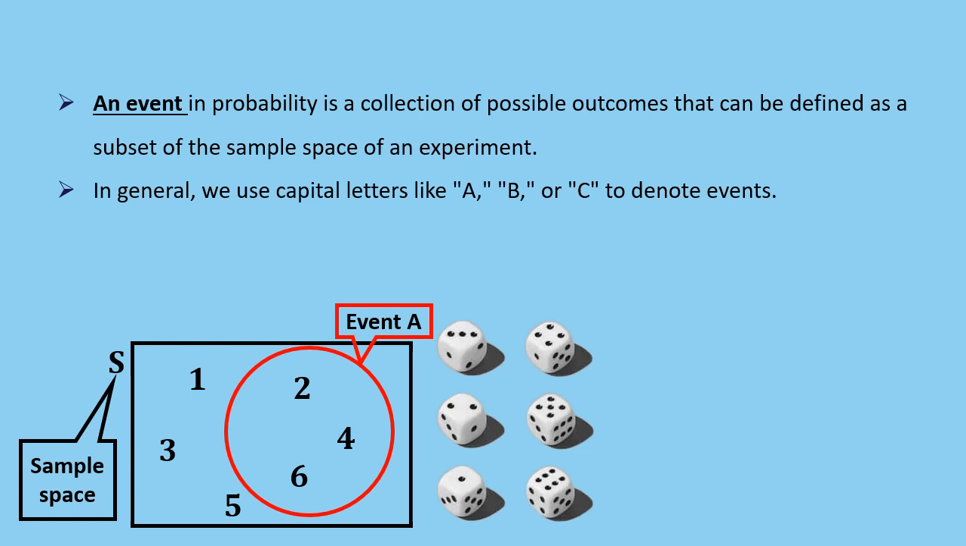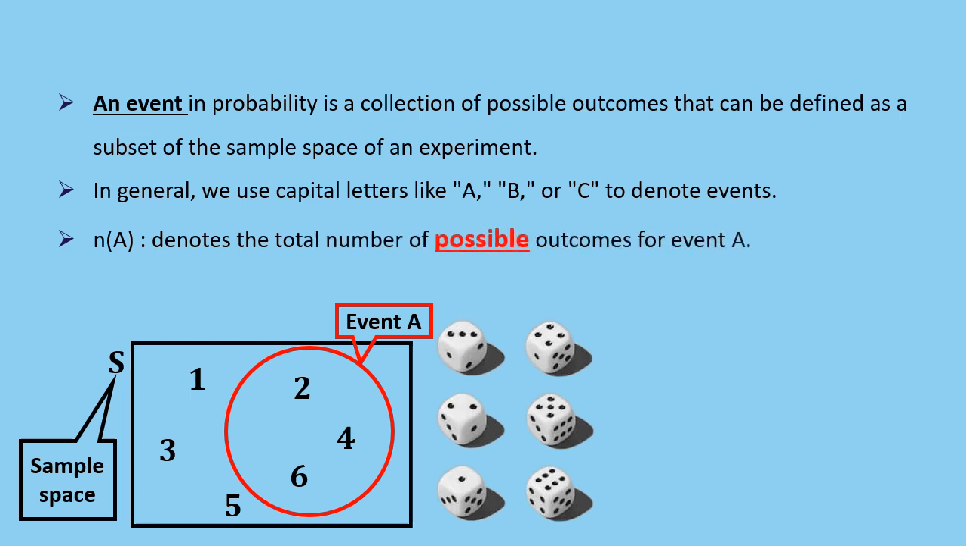To quantify the size of an event, we use the notation n(A), which denotes the total number of possible outcomes for event A. In the case of this event A, n(A) will be equal to 3 because there are 3 possible outcomes that satisfy the condition of getting an even number.